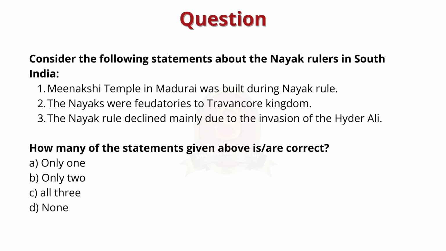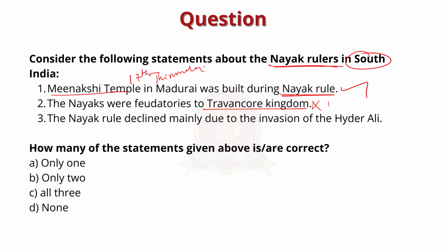Consider the following statements about Nayaka rule in South India. First statement, Meenakshi temple in Madurai was built during Nayaka rule. This statement is correct. It was built during the 17th century by Tirumala Nayaka. Next statement, the Nayakas were feudatories to the Travancore kingdom.